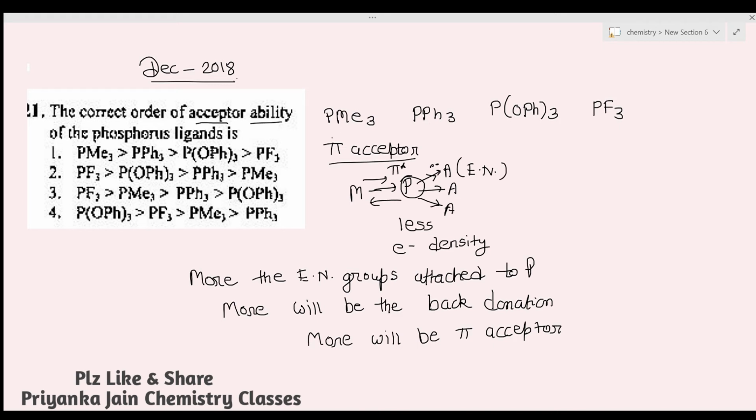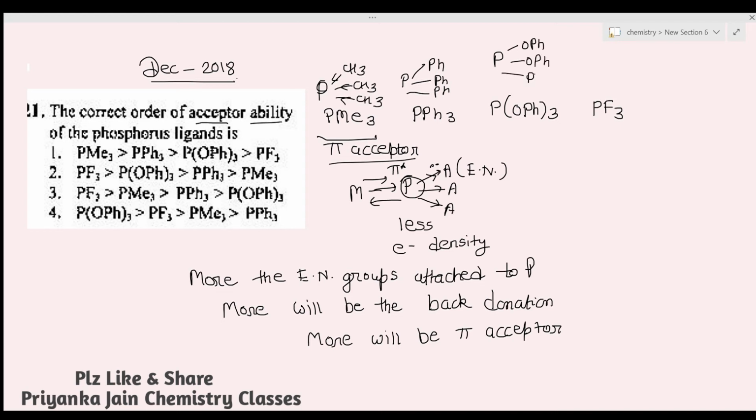Now you can see we have given 4 different ligands. In PMe3, methyl groups are attached. It means this is phosphorus with CH3, CH3, CH3, and these are electron releasing groups, so they will give electron density to the phosphorus. Here phenyl groups are attached, and here OPh, phenoxy groups are attached.